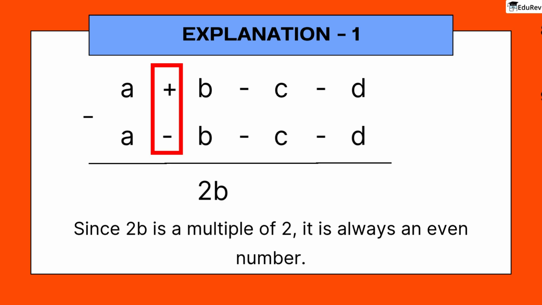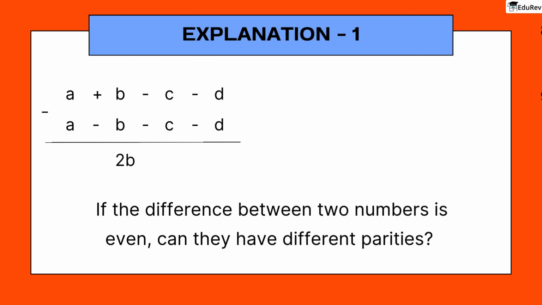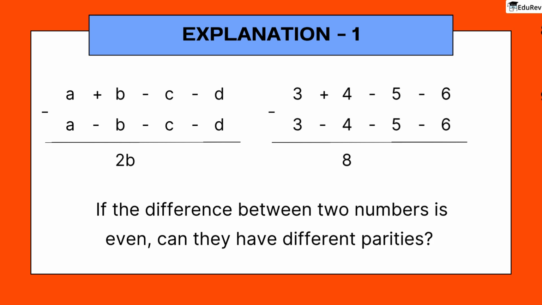See how we just changed one sign and the number changed by an even number. We can use our numbers to see this property. In place of A, B, C, D, let's use 3, 4, 5, 6. So, first expression is A plus B minus C minus D, that is 3 plus 4 minus 5 minus 6. That is minus 4. And the second expression is A minus B minus C minus D, that is 3 minus 4 minus 5 minus 6. That is minus 12. So, you can see the difference between these two results is even, as expected.